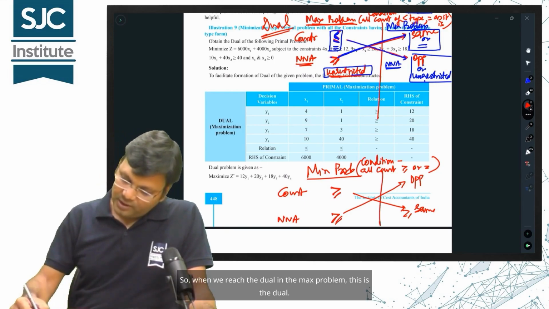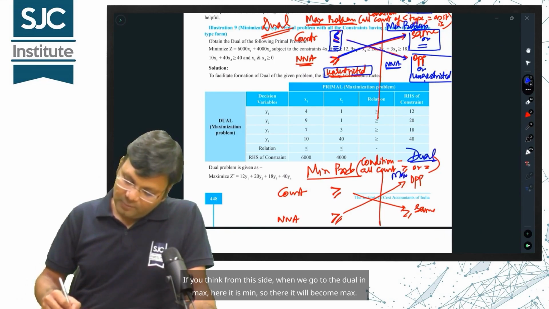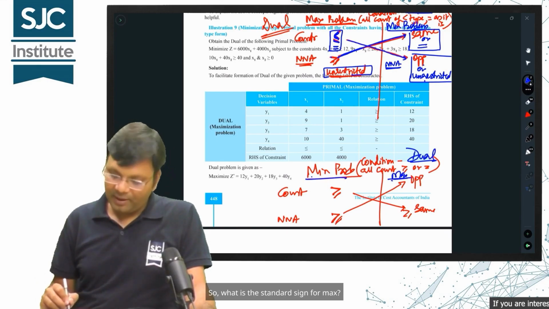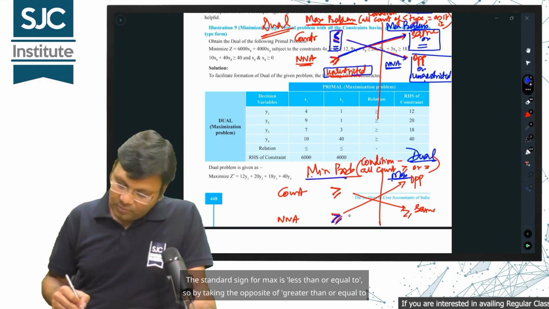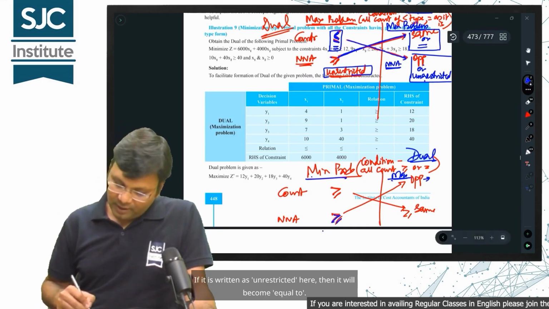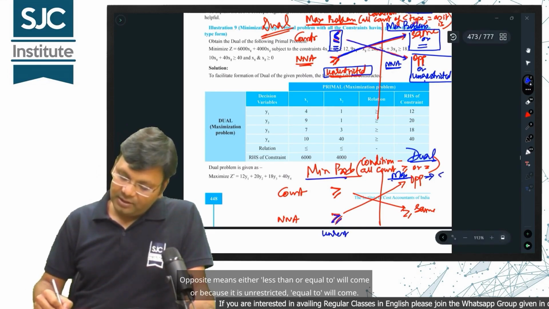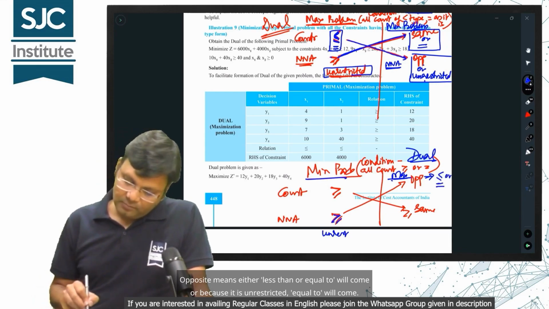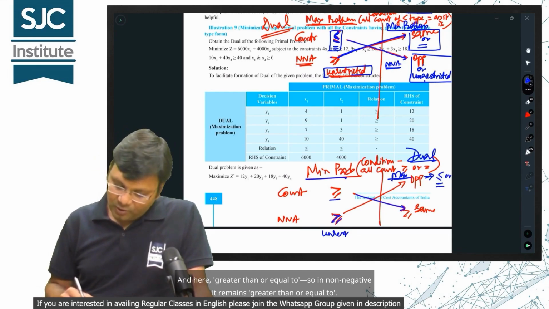So, when we reach the dual in the max problem, this is the dual. If you think from this side, when we go to the dual in max, here it is min, so there it will become max. So, what is the standard sign for max? The standard sign for max is less than or equal to, so by taking the opposite of greater than or equal to, here it will become less than or equal to. If it is written as unrestricted here, then it will become equal to. Opposite means either less than or equal to will come, or because it is unrestricted, equal to will come. And here, greater than or equal to, so in non-negative, it remains greater than or equal to.